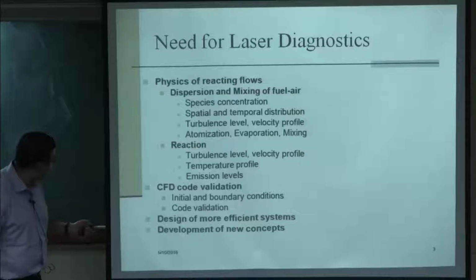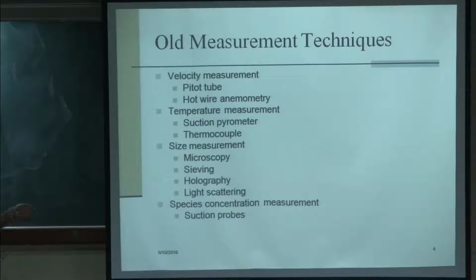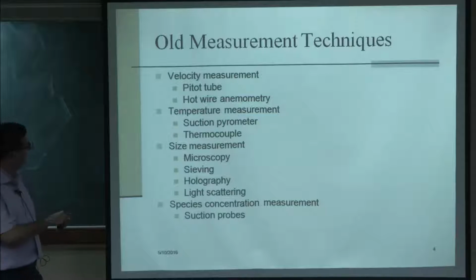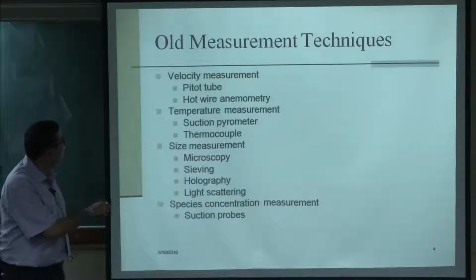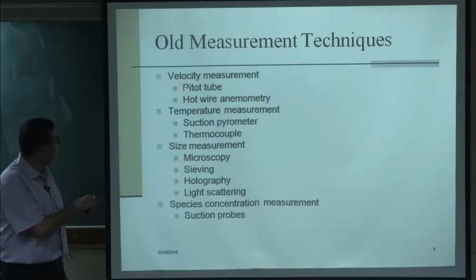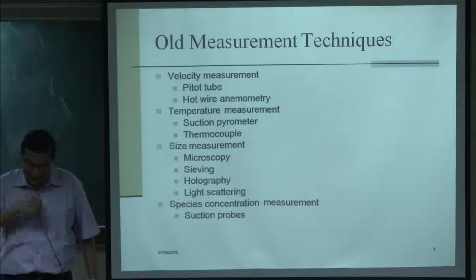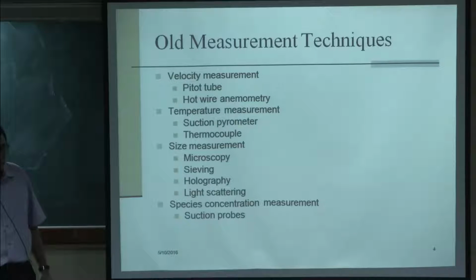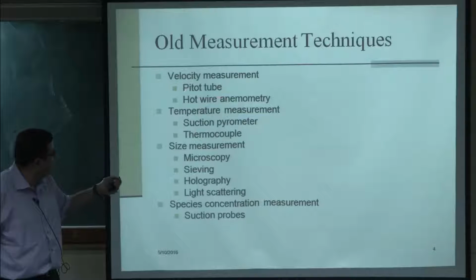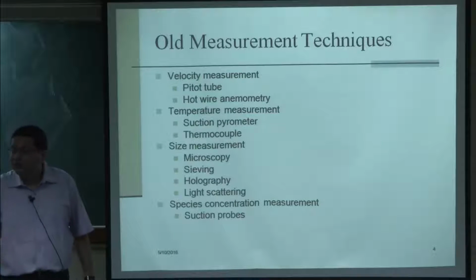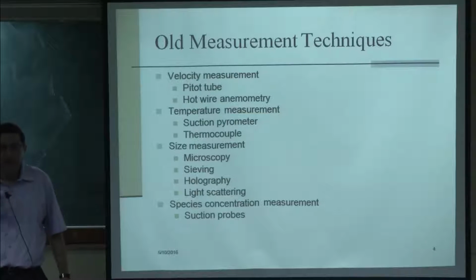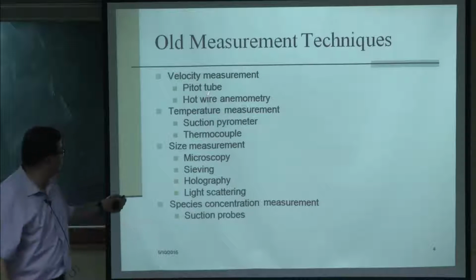And how were these things measured earlier? For velocity measurement, the conventional methods used, may not be in combustion but somewhere else, say aerodynamics and all, are either pitot tube or hot wire anemometry. Now, pitot tube, essentially you measure the stagnation and static pressure at a particular location, and from there you estimate the dynamic pressure and then get the velocity. First of all, it is not a direct measurement, what you are measuring is the pressure differential. So, it gives the local static pressure and stagnation pressure difference, and from there you calculate back. So, therefore, the accuracy of your pressure sensor comes into picture.